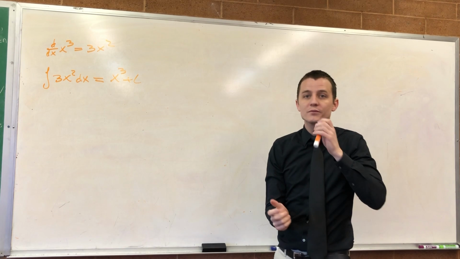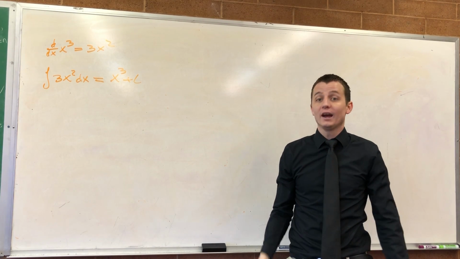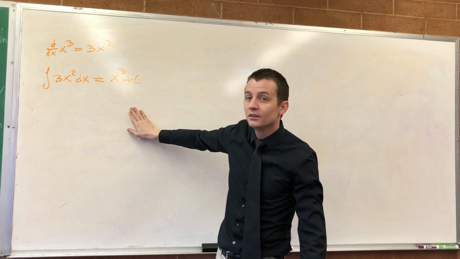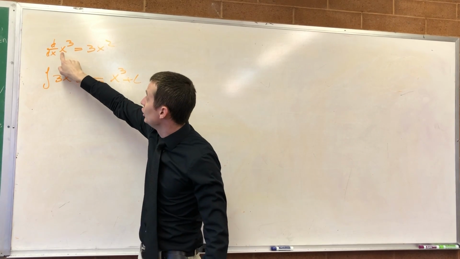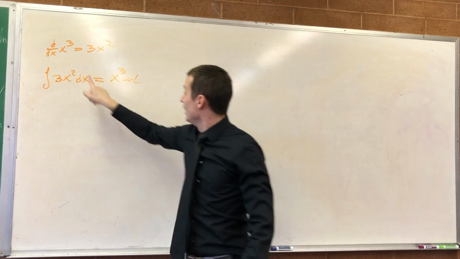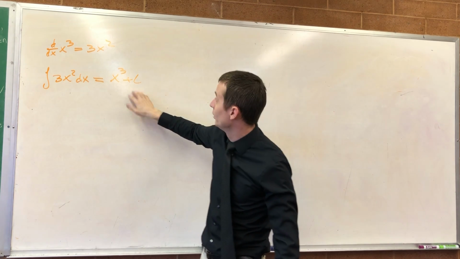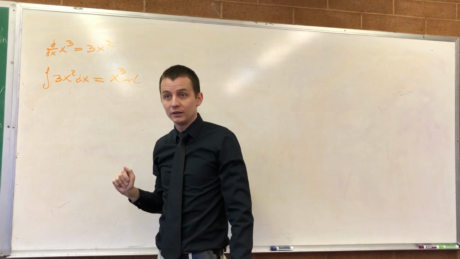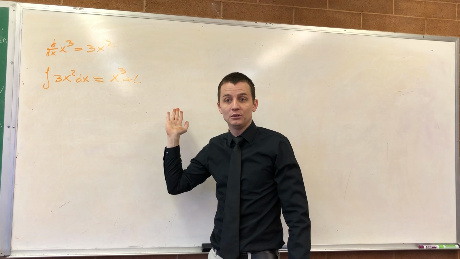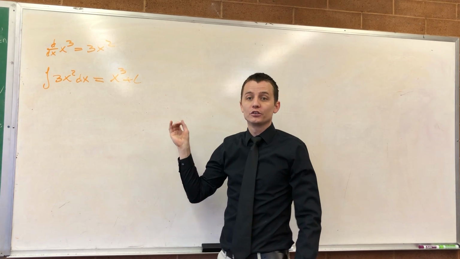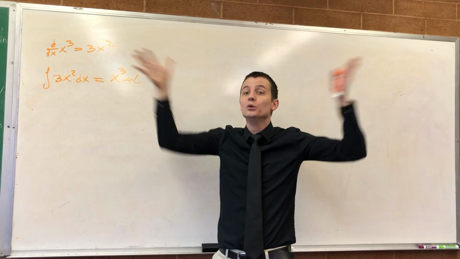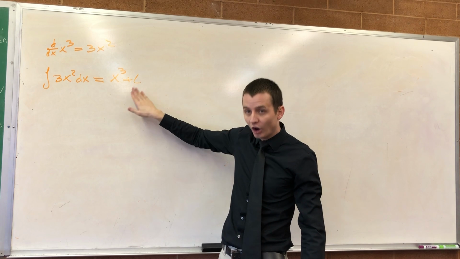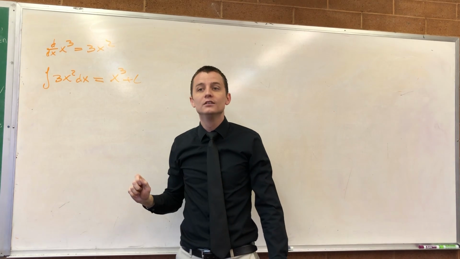Why a constant? We're about to show why a constant. But yes, they undo each other. Notice now, if I take the derivative of this, what do I get? 3x squared. So notice, x cubed isn't the only function whose derivative is 3x squared. x cubed plus any constant you choose will give me 3x squared. So there's a whole family of functions whose derivative gives me 3x squared, and that's x cubed plus any constant you want. Interesting. What are all those functions? They're all these functions, pick any constant you want, whose derivative gives you that.